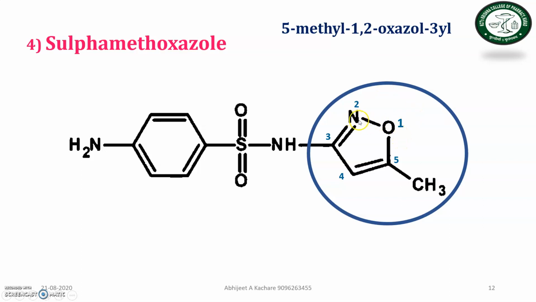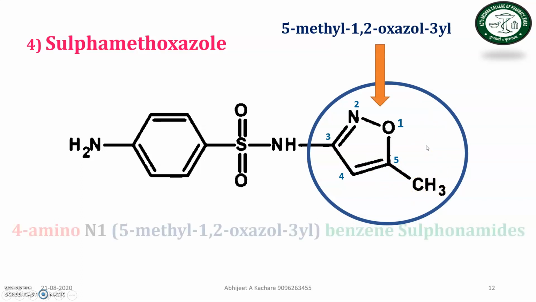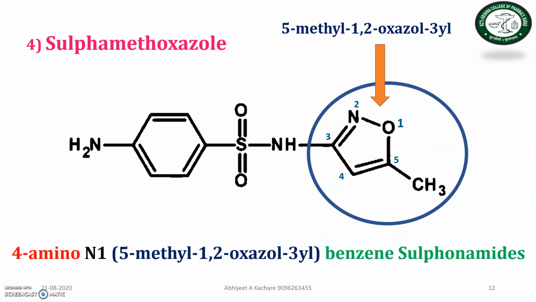N indicates the aza, and it is a 5-membered unsaturated ring, but there is one substituent on that ring, which is 5-methyl. So the structure is complete with 5-methyl-1,2-oxazol-3-yl. What is the chemical name of sulfamethoxazole? It is 4-amino-N1-(5-methyl-1,2-oxazol-3-yl)benzene sulfonamide. Okay.